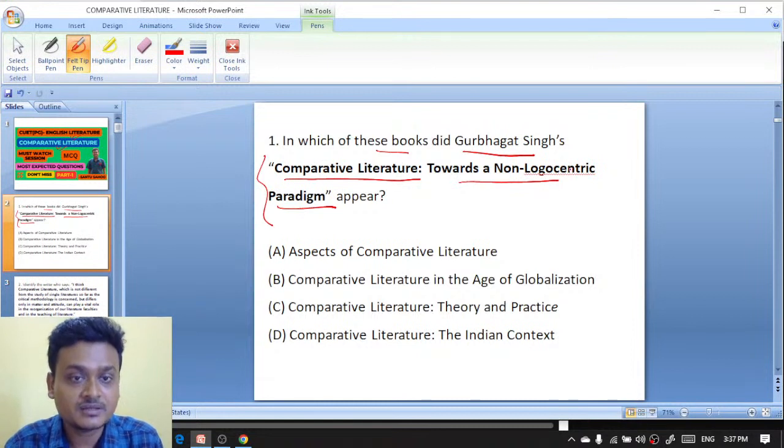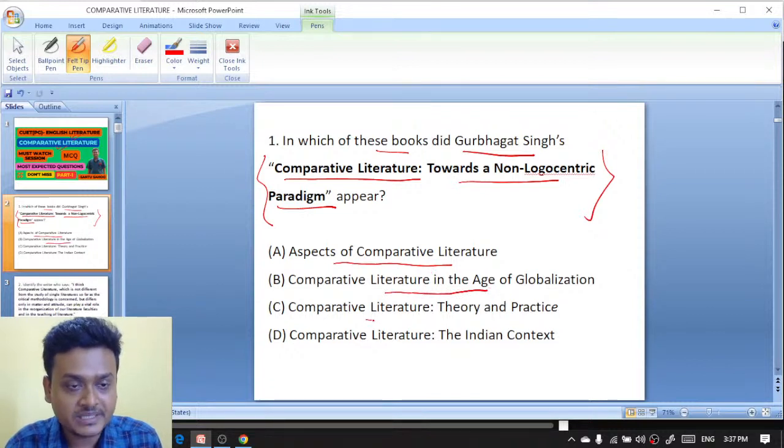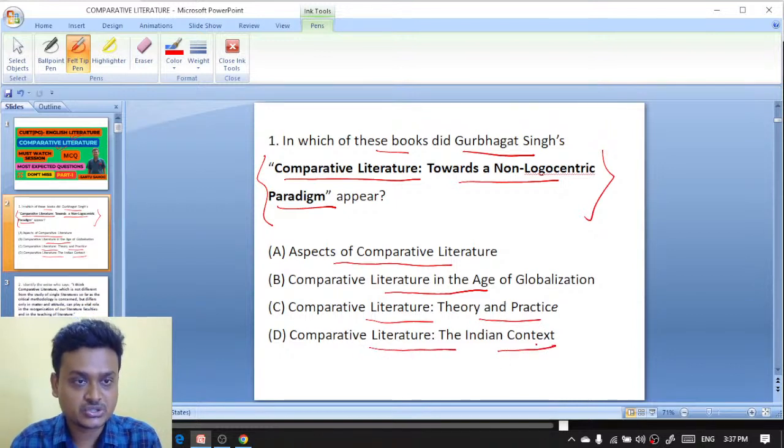So there are some books, in which of these books does this appear? Now your options are: Aspects of Comparative Literature in the Age of Globalization, Comparative Literature: Theory and Practice, and Comparative Literature: The Indian Context. So please do write in the comment box.